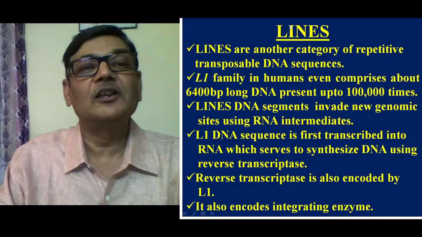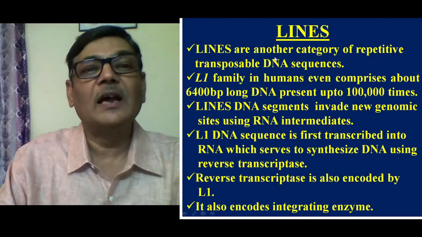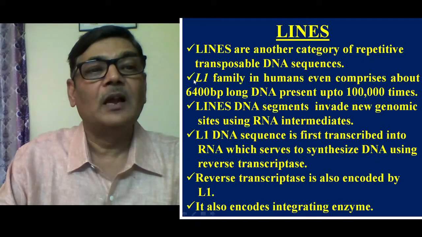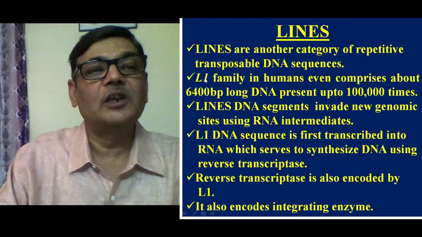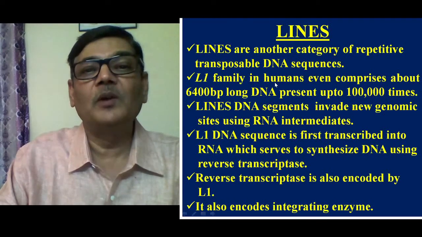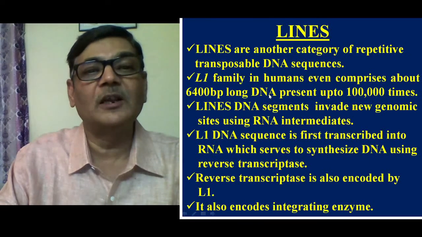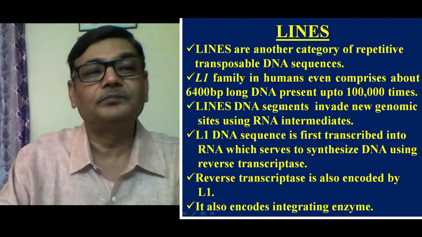Regarding LINEs, that is long interspersed elements, the LINEs are another category of repetitive transposable DNA sequences, as I just mentioned. And there is one specific kind of sequence which is referred to as the L1 family, found to be scattered throughout the genome of humans. So the L1 family in humans even comprises about 6,000 base pair long DNA present up to 100,000 times.